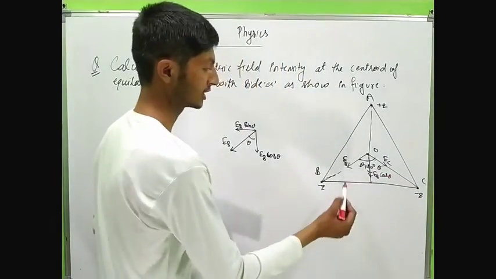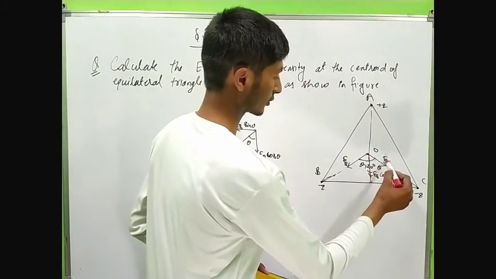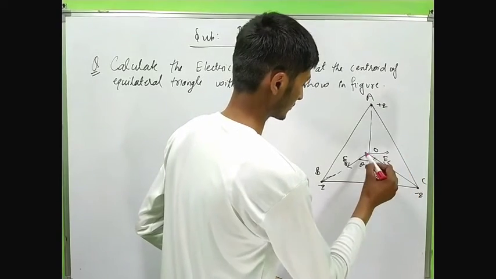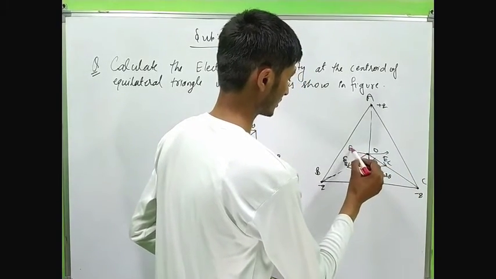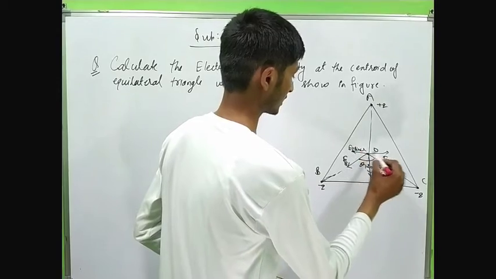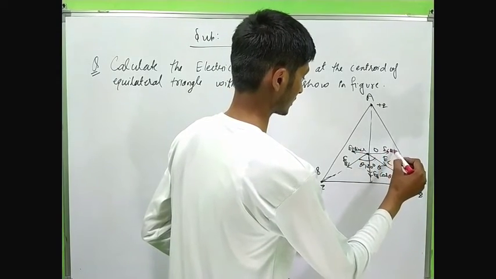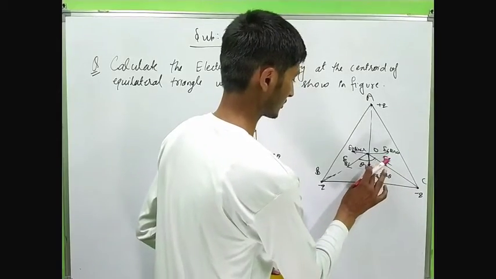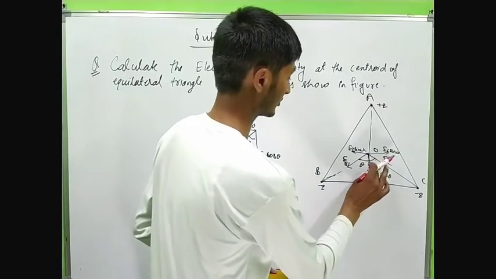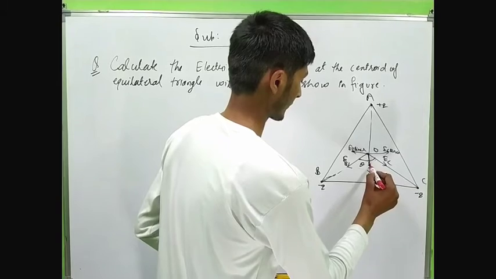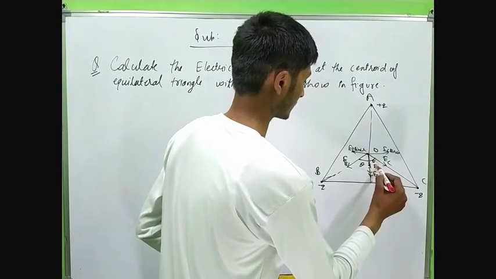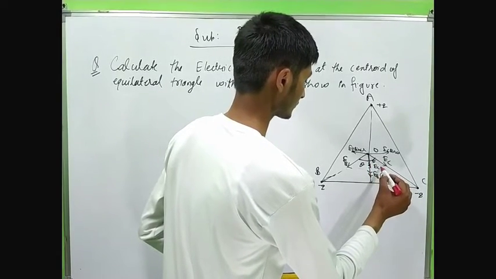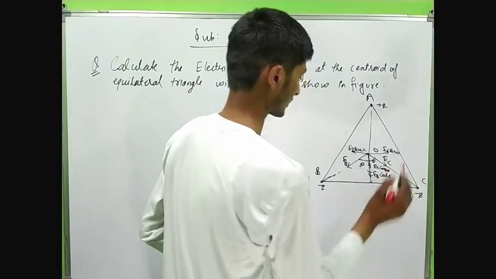Similarly, we can resolve the component of EC: EC sin theta and EC cos theta. I have to raise this because we have a limited space.